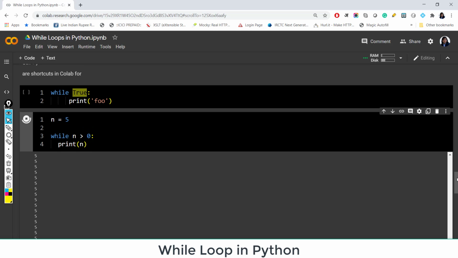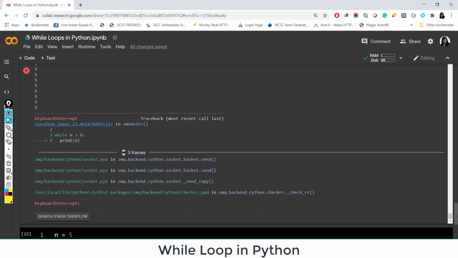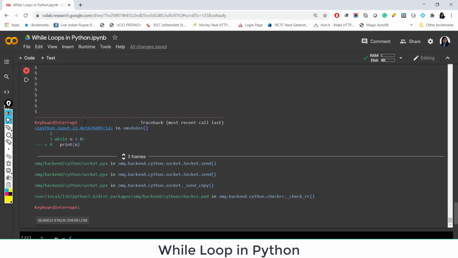So you need to interrupt this loop in between to avoid your system from crashing, right? For that, there are some shortcuts, maybe Control C works in some of the IDEs. I'm using Colab. So what I can do is, it's running, I can double click here to interrupt the execution. Or I can, I think, use Control M I. It is showing me. Yeah, so I have double clicked. You see it is now in red and it has stopped working, and we see the keyboard interrupt, and that's why it has stopped printing the output.